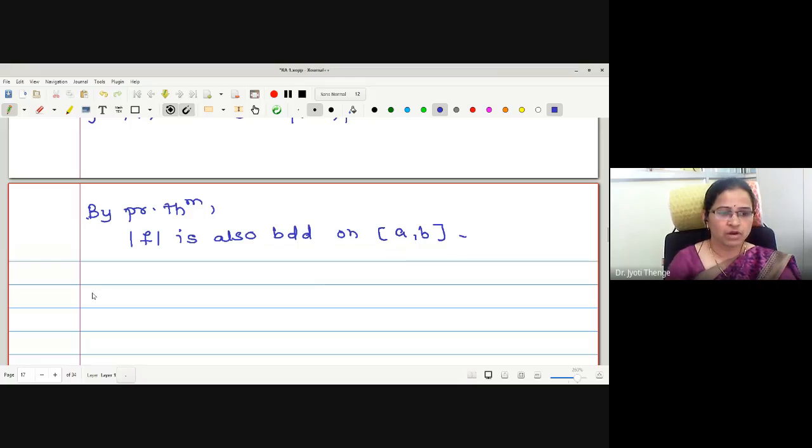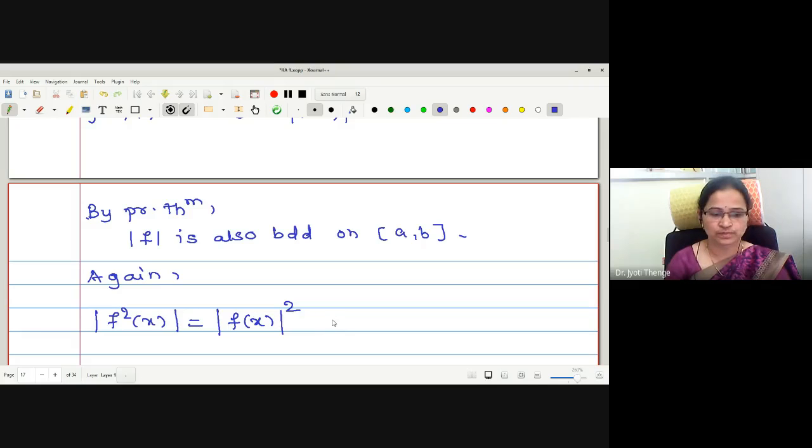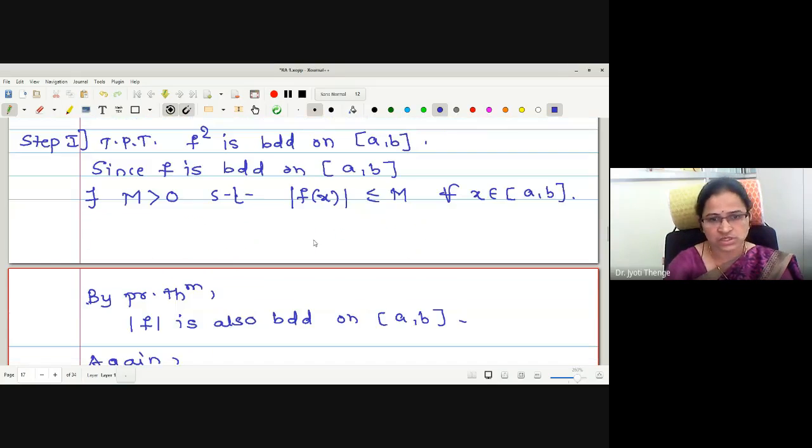Okay, now let me consider the square function. Again, mod of f square of x is exactly equal to, how can I write mod of f square? F square, the operator on x, is defined as f of x bracket square. Therefore, one can write this as mod of f of x bracket square, which is less than or equal to m square according to this statement.